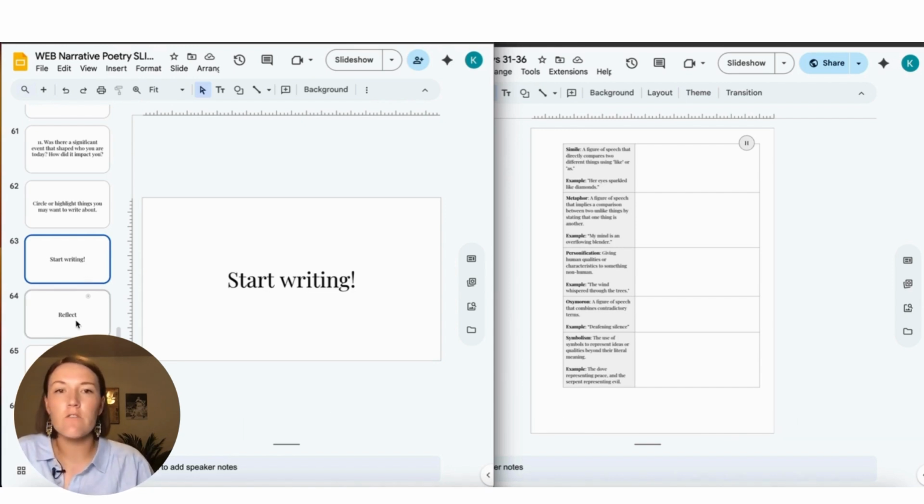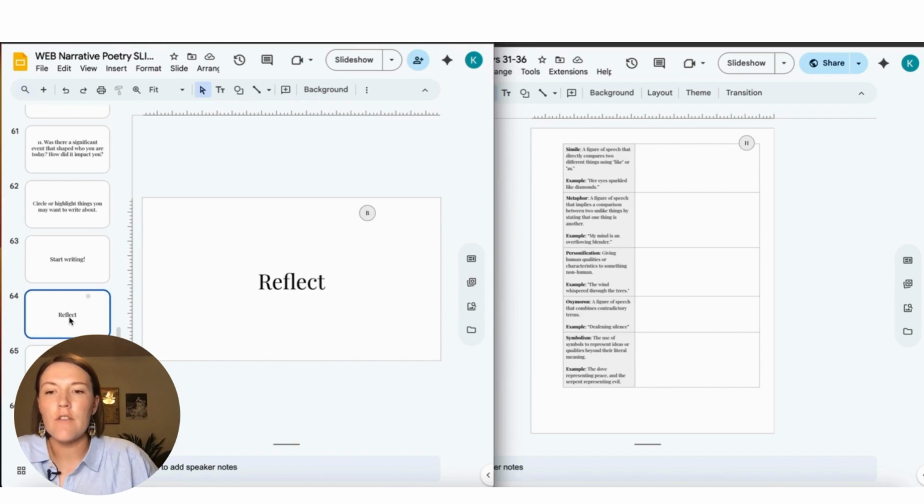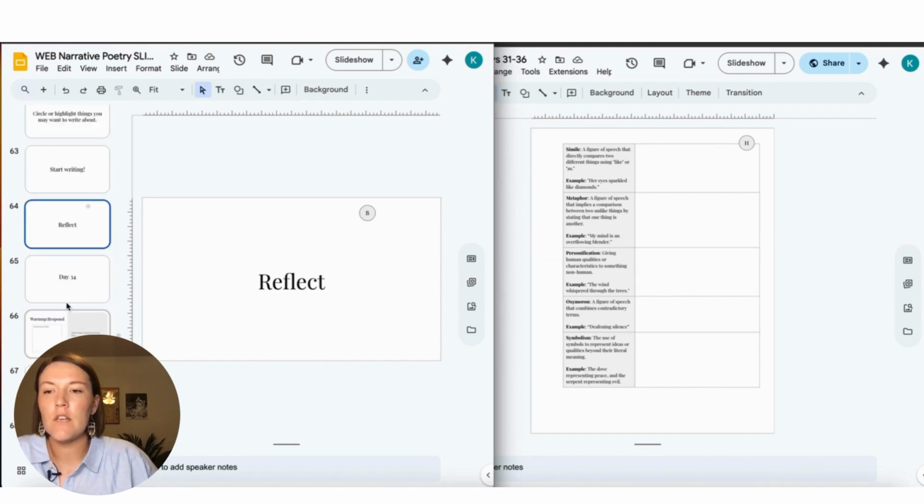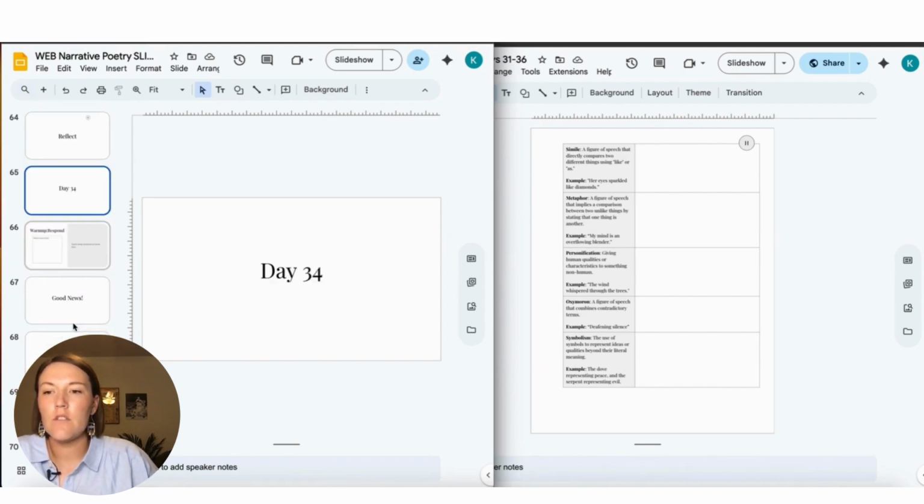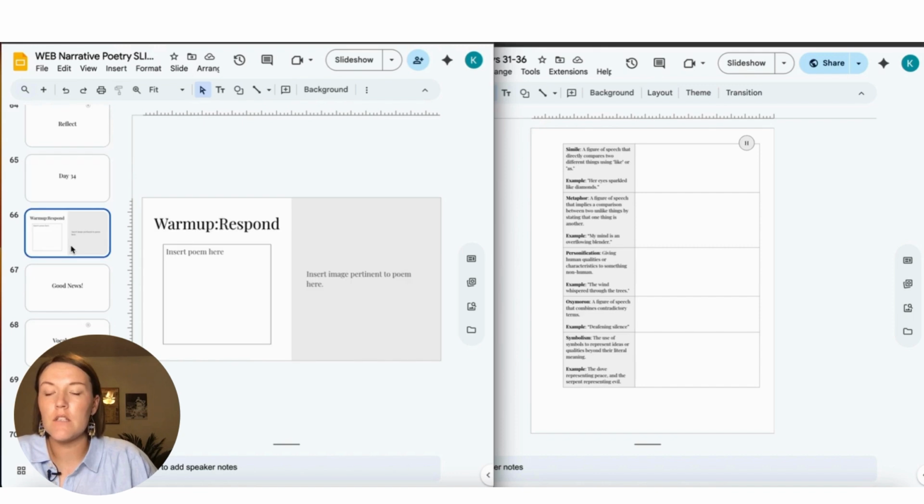And some kid is going to finish today, which is why I've given them the extension project where they can compile their favorite poems in a journal or a Google Doc or something. But you are going to have kids who are going to take the whole time. So just make sure that you have an enrichment project for the kids who are going to finish this really quickly. So after they've had a chance to write, I'm going to tell them to reflect and have a good day.